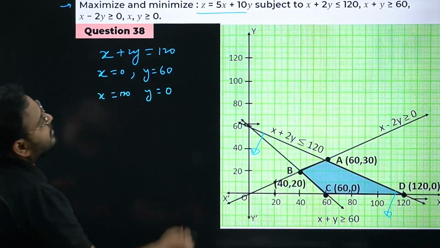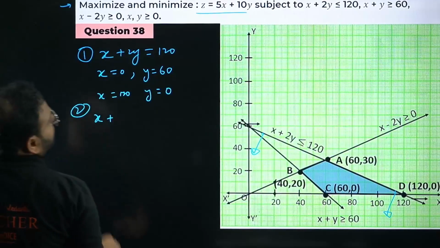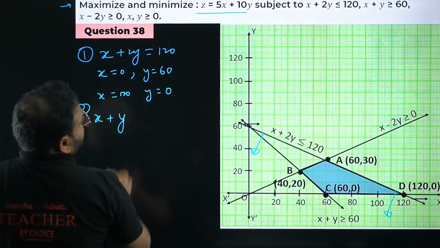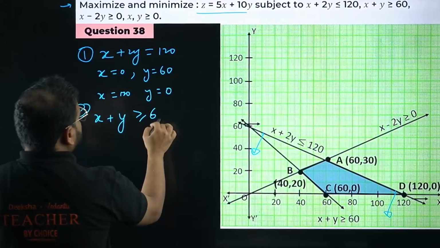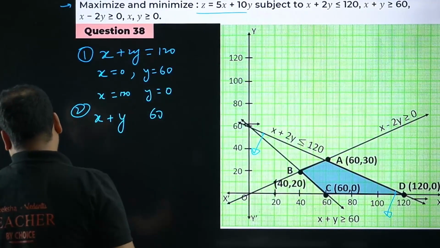What is the next curve? We have x plus y. This is the constraint number 1. The constraint number 2 is x plus y greater than or equal to 60. I forgot, I have to write it without the inequality. I keep asking all of you to do that.